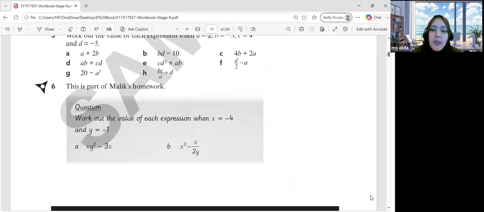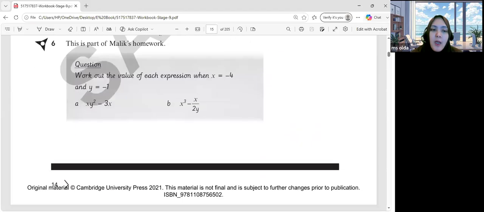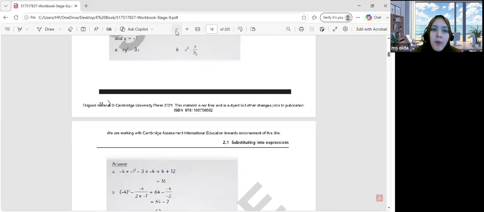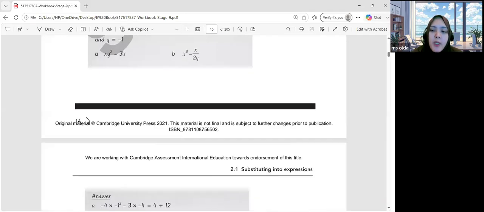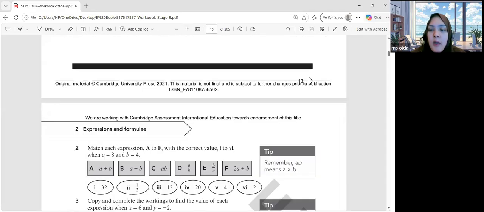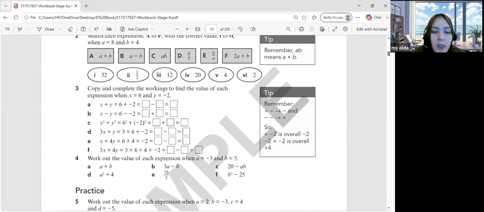It's going to be Malik's homework. But it turns out the answer is different for Malik's homework, Hakim. Can you identify which step makes Malik's result incorrect, Hakim?